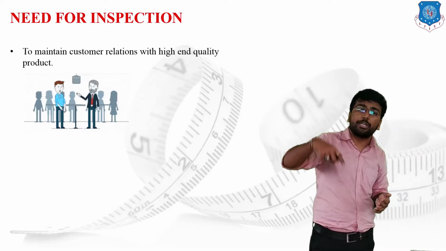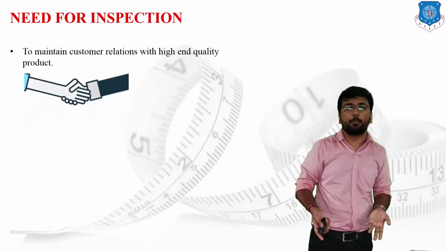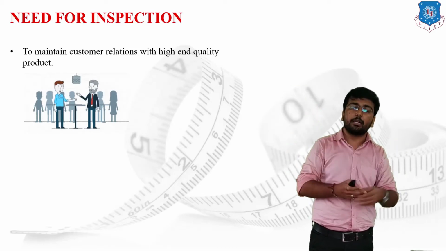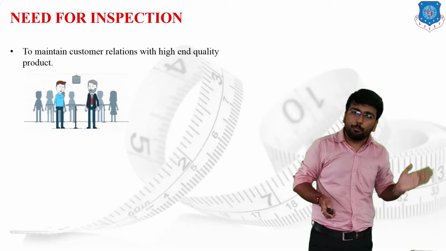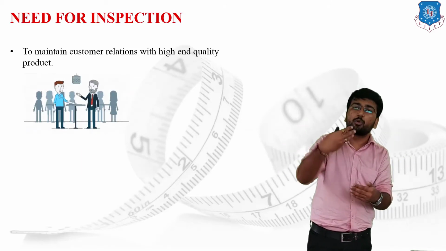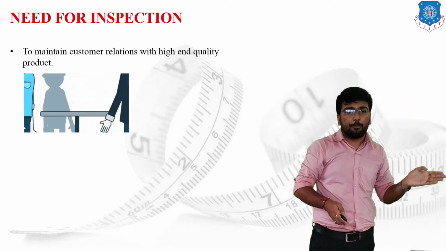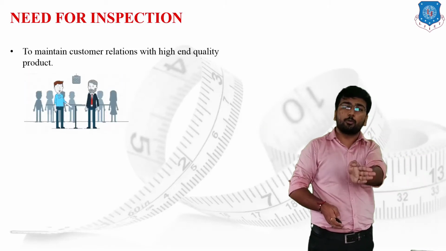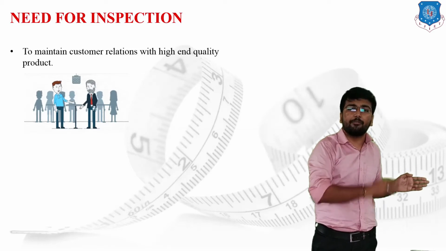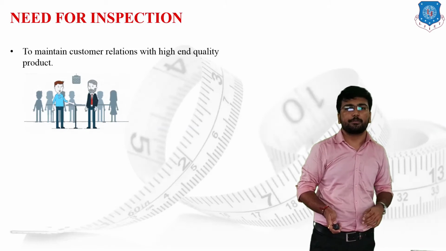We have to improve the quality day by day. Because of this improvement we can give the proper output, and because of this output we can maintain the customer relationship, and because of that the company will directly grow. To provide such good quality output, at each and every step, from the raw material to the final product, we have to inspect the product, and where the product does not fulfill the basic criteria, we are supposed to reject it.